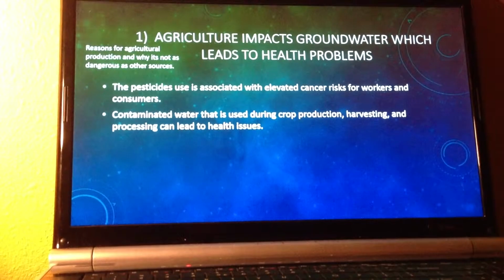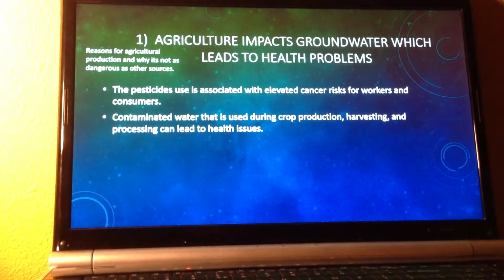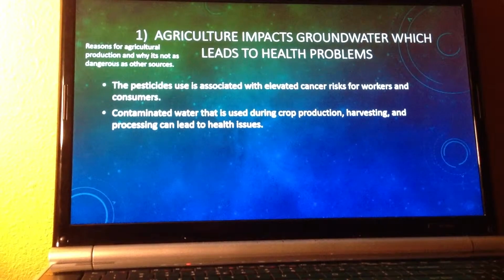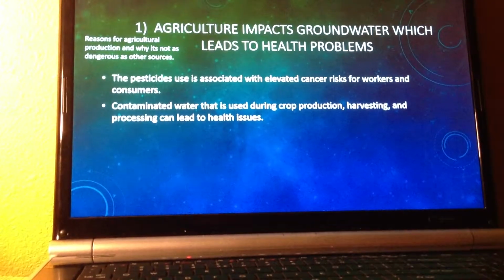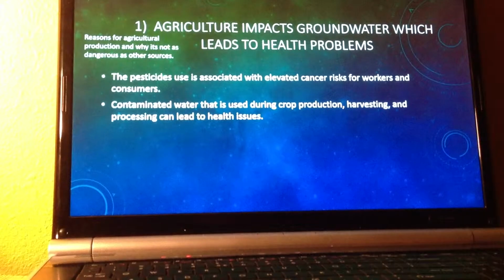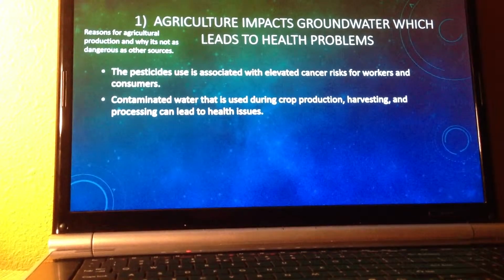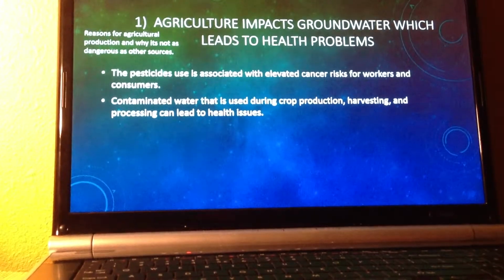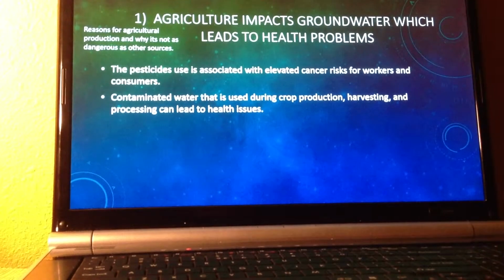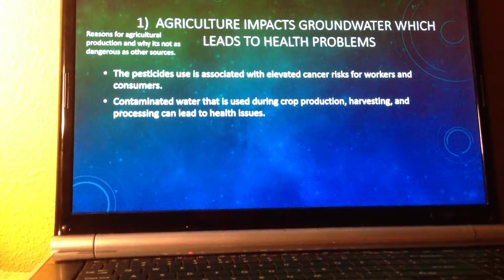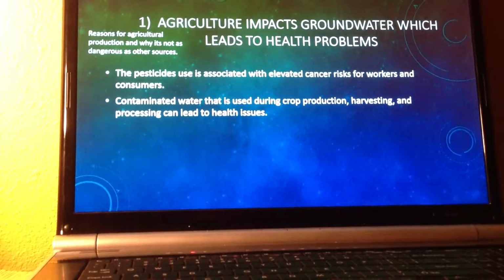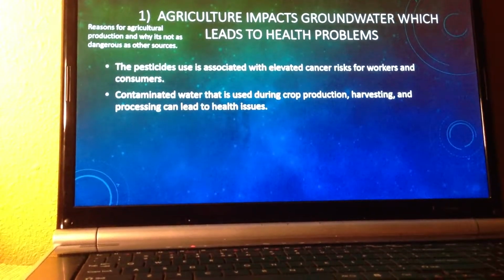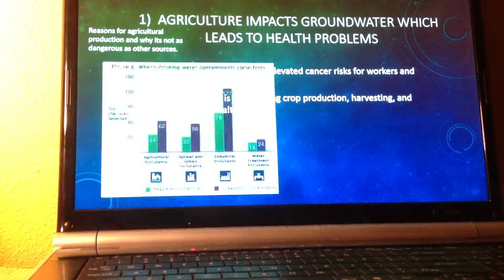The pesticides used heavily in industrial agriculture are associated with elevated cancer risks for workers and consumers, and are coming under greater observation for links to endocrine disruption and reproductive dysfunction. Contaminated water that is also used during crop production, harvesting, and processing can lead to health issues. Also, in the final wash process, the crop should be washed with quality water. Water should be of drinking quality.